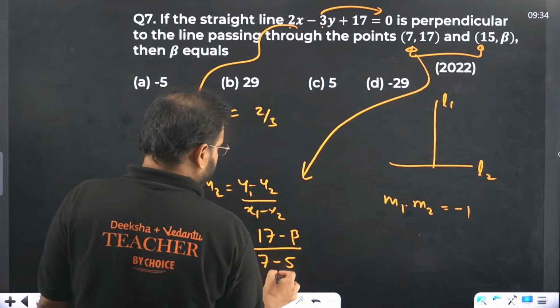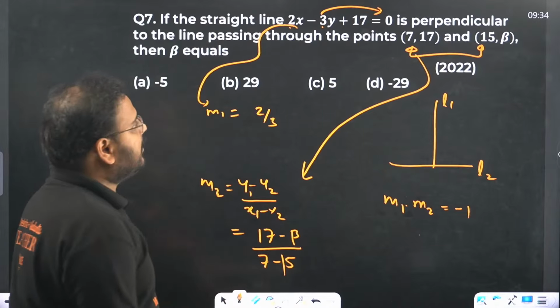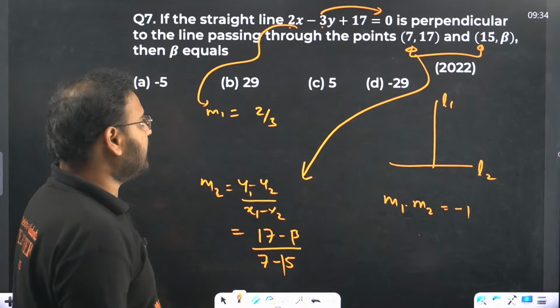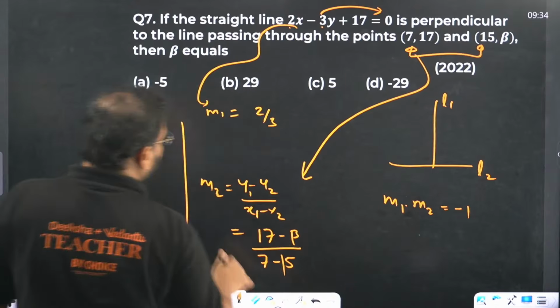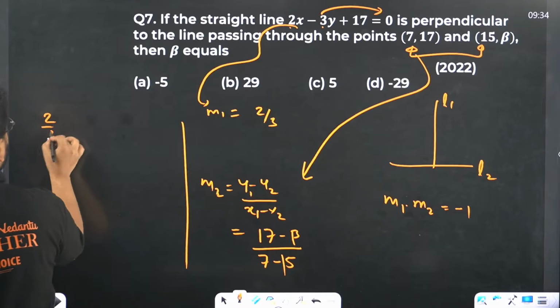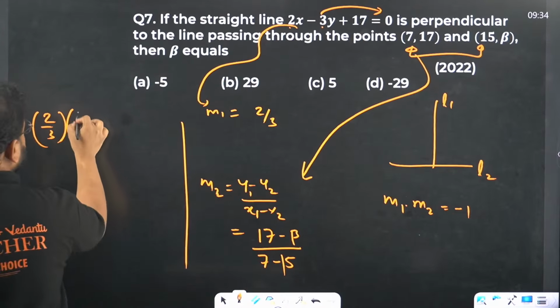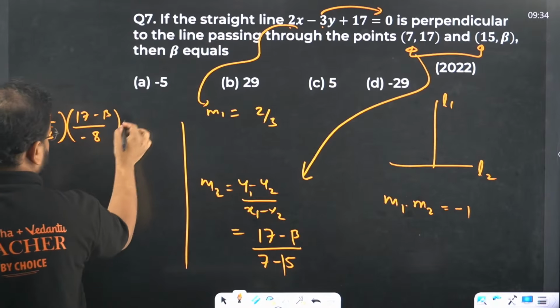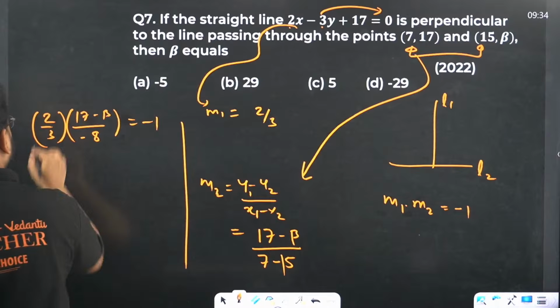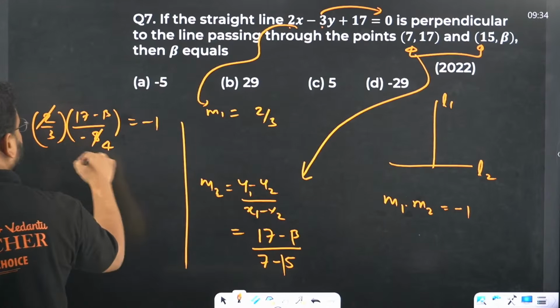Sorry, 7 minus 15. My bad, not 5. So 17 minus beta and 7 minus 15, that becomes minus 8. So let's continue. We have 2 by 3 into 17 minus beta upon minus 8 equals to minus 1. This cancels, 4, move the terms over here.